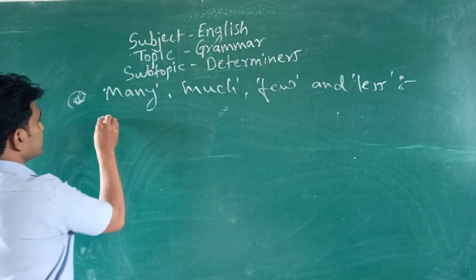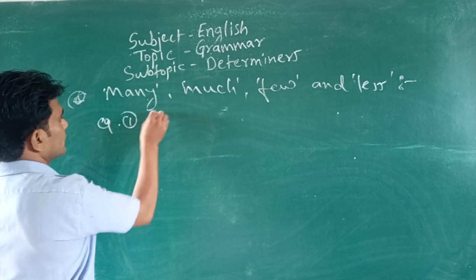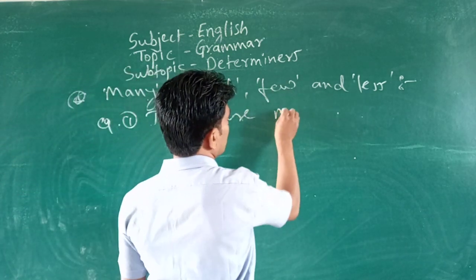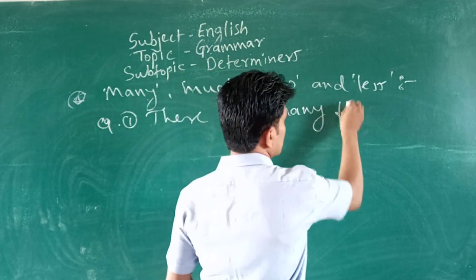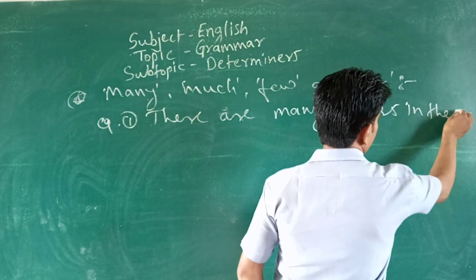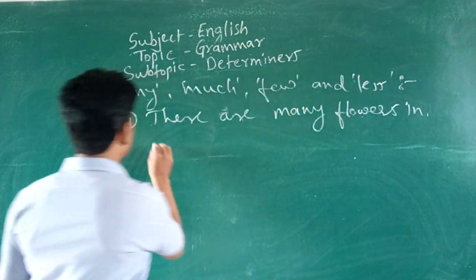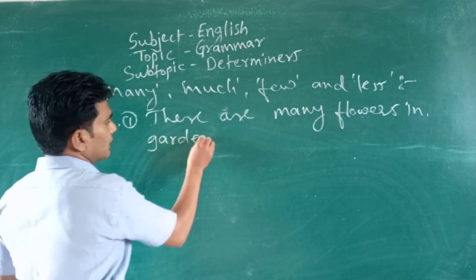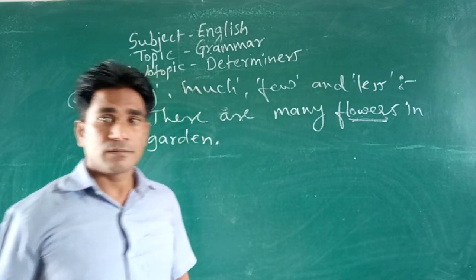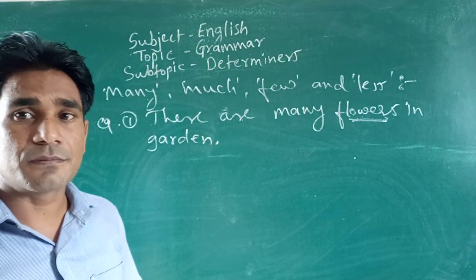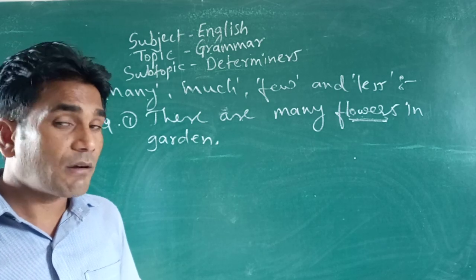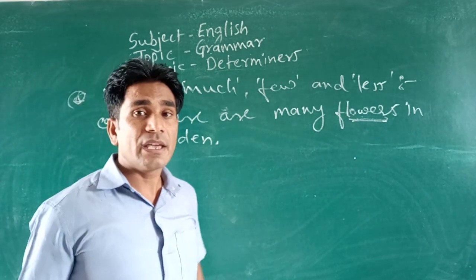First one: there are many flowers in the garden. Look at there, flowers is a countable noun. We can count 1, 2, 3, 4 flowers. So flower is a countable noun and that's why we can use many here.